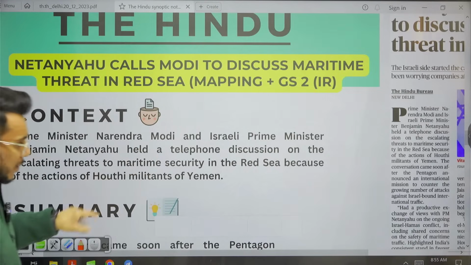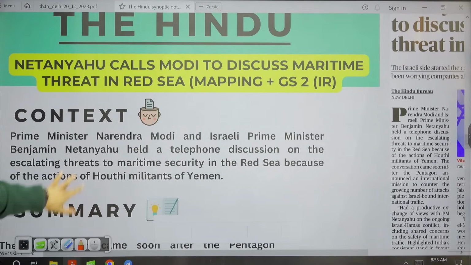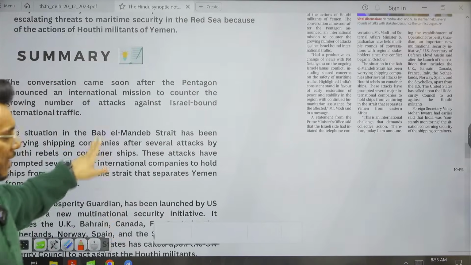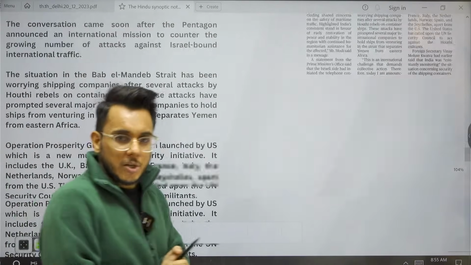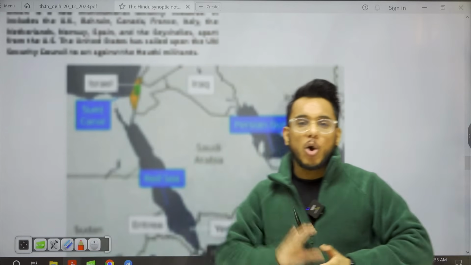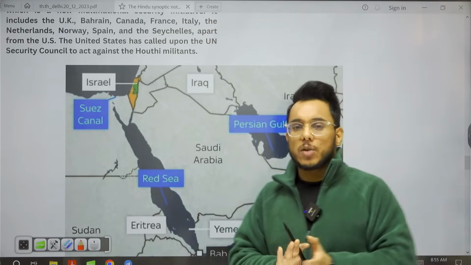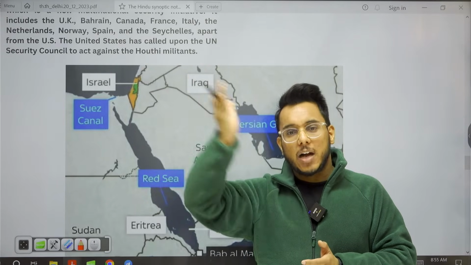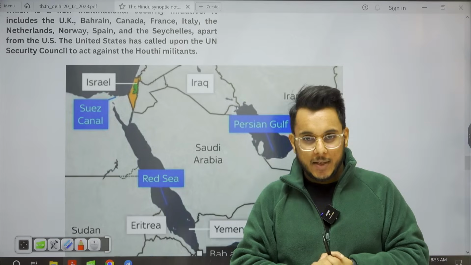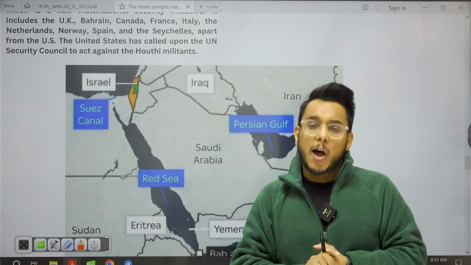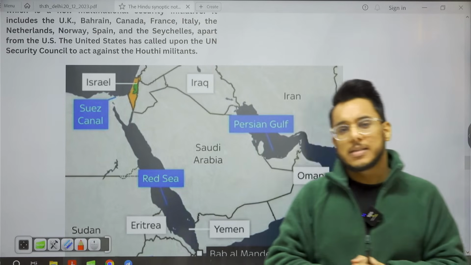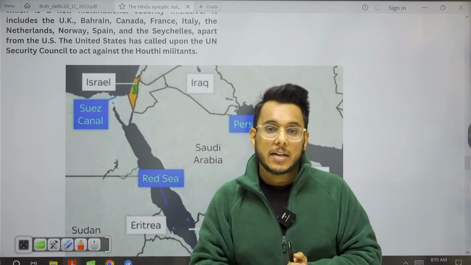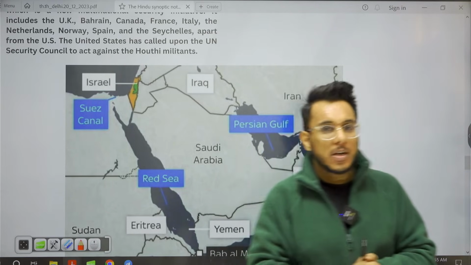Now guys, before going into this article, let's analyze the map first, and I would like to tell you some basic background information. What happened is that on 7th of October, Hamas carried out an attack on Israel. In response, Israel started a counterattack on Hamas in the Gaza region. Because of these counterattacks, thousands of people, including children and civilians, have died in the Gaza region, and sympathy in the Gulf world has started to increase towards the Palestinian people living in Gaza.